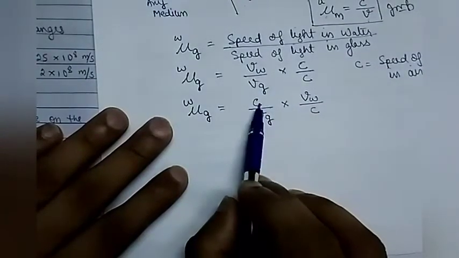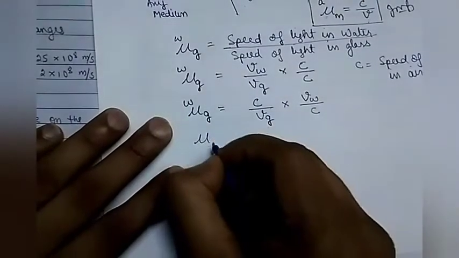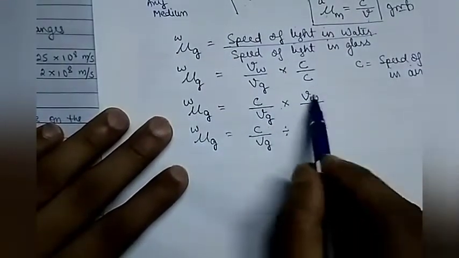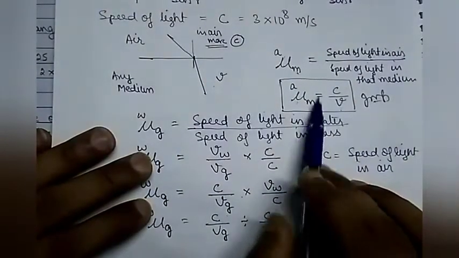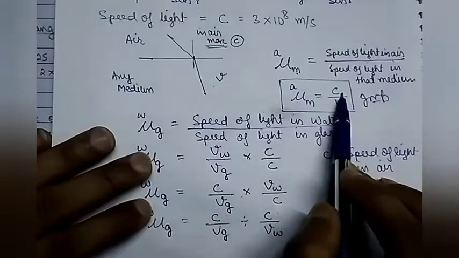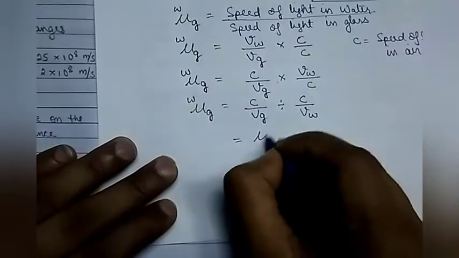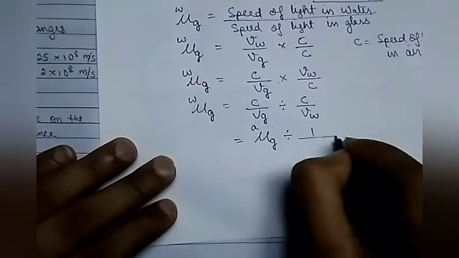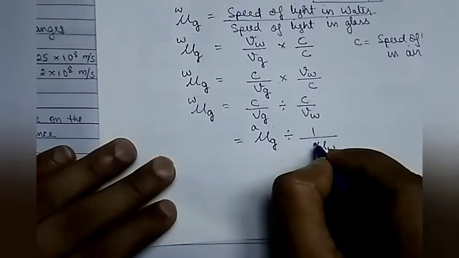Speed of light in air by speed of light in glass into speed of light in water by speed of light in air. So it can also be written as c by vg divided by, when this sign changes we reciprocate, so it will be c by vw. Now see, again that expression comes, absolute refractive index, that refractive index of any medium can be expressed in terms of air, in terms of speed of light. So speed of light in air by speed of light in glass can be written as refractive index of glass with respect to air divided by, because c will be down, 1 by refractive index of water with respect to air.